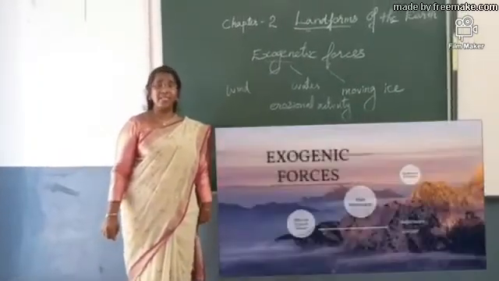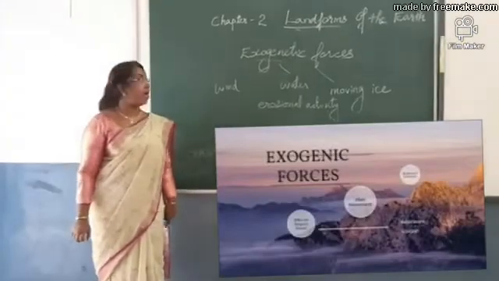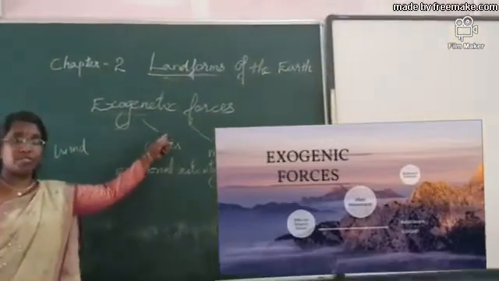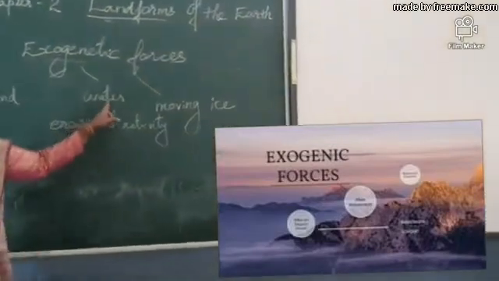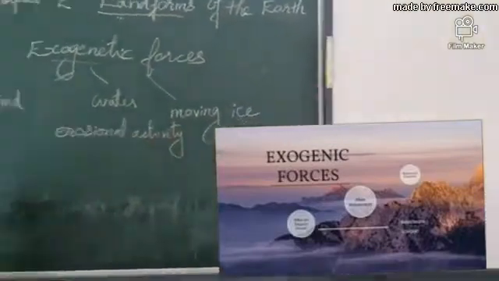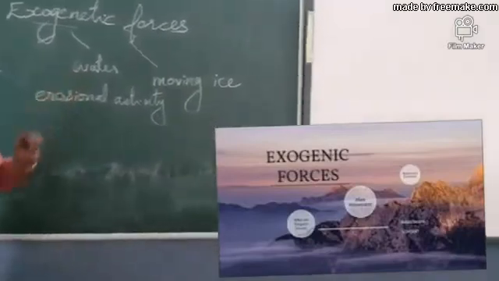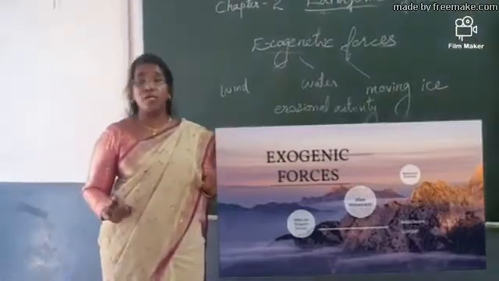The other forces which make changes on the earth's surface are exogenetic forces. What are exogenetic forces? They are wind, water and moving ice. They do erosional work.